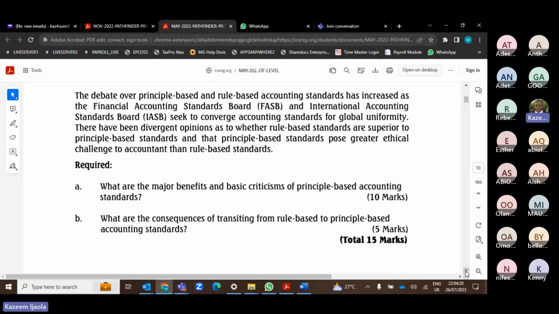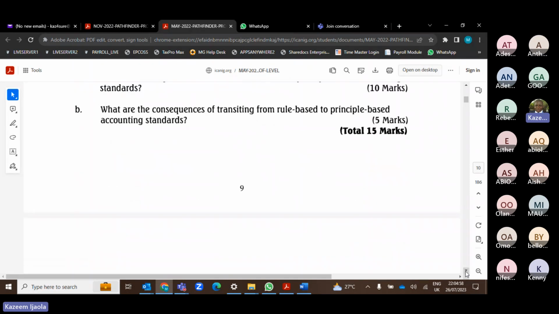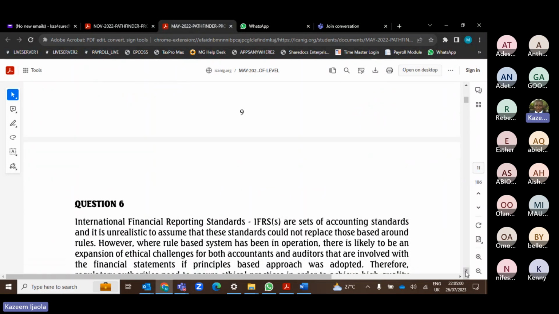Then B, what are the circumstances of transiting from rule-based to principle-based standards? Simple. I've explained that when you are changing, it's probably because you want to show a better presentation of your financial statements. That's number 1. Number 2, if there is no existing standard that covers such transactions, then you need to apply your own best judgment and principles in treating such transactions. So those are the circumstances that can result in changing from rule-based to principle-based. If you can answer that, you should be able to score 13 or 14 over 15.